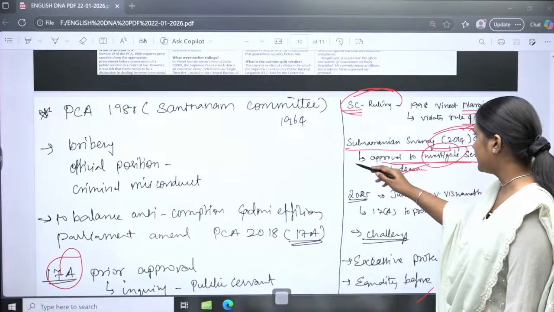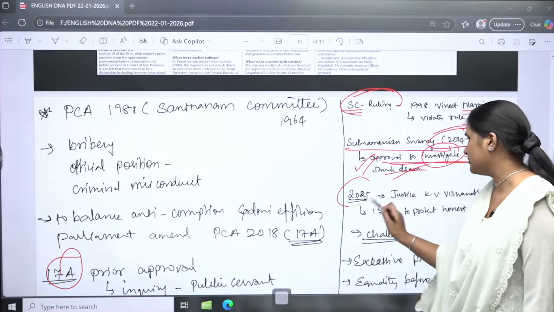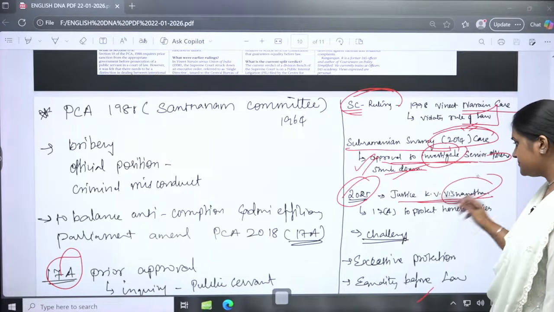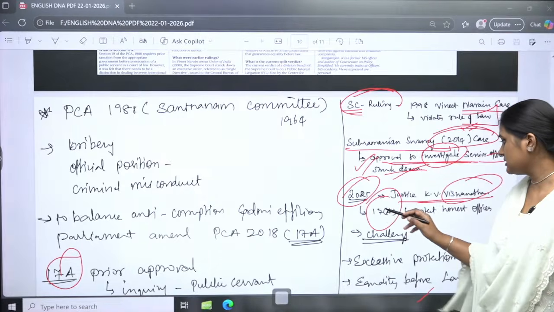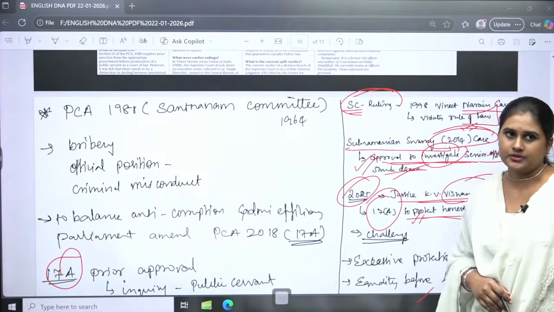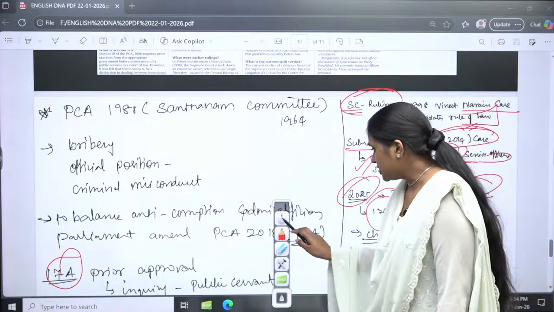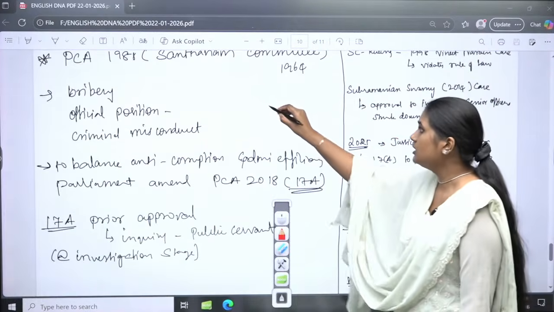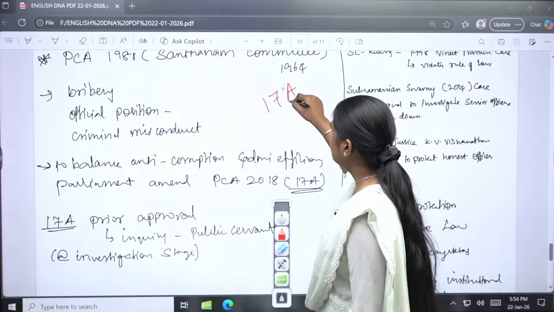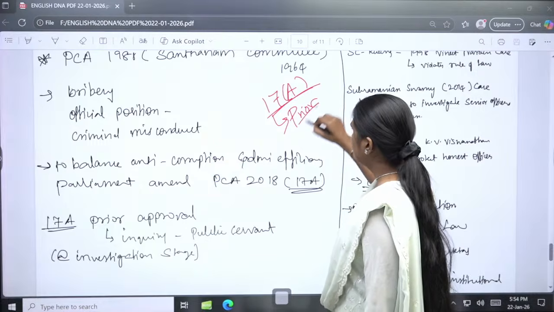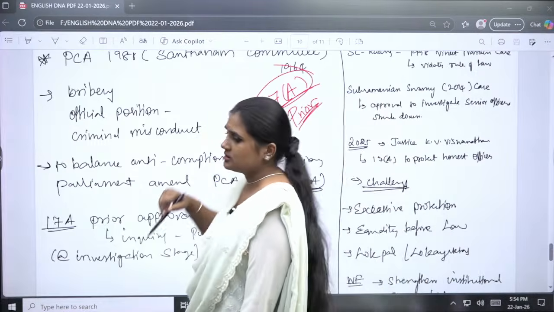That has been dealt with again in 2020, in the case of Justice K.V. Vishwanathan, where Section 17A is to be implemented to protect honest officers. So these are the judgments based on this. Here you have to focus on what the section is and what the prior stage was, before the amendment of Section 17A.